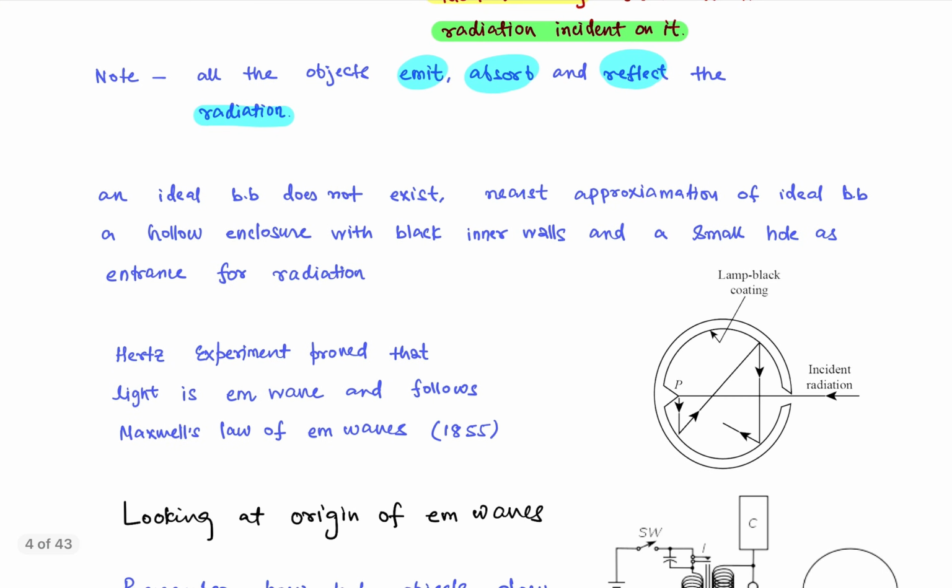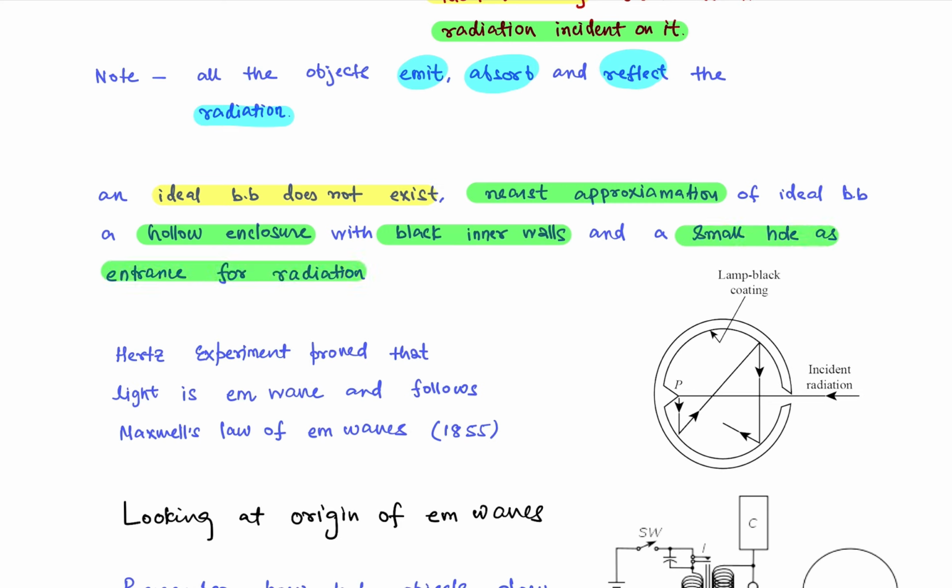Now, let us start to know that an ideal black body does not exist actually, but we are knowing it in a theoretical fashion only. Although we are required to know its nearest approximation. So, the nearest approximation of an ideal black body is a hollow enclosure with black inner walls. That means they are going to absorb most of the radiation, and a small hole as an entrance for radiation, from where the radiation may come.